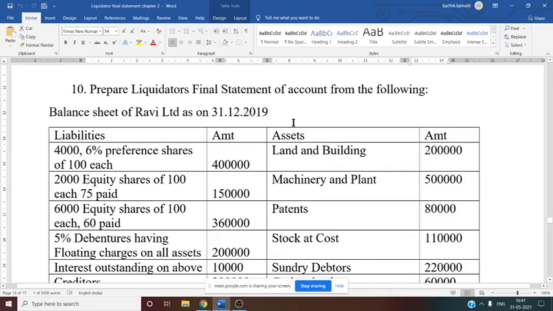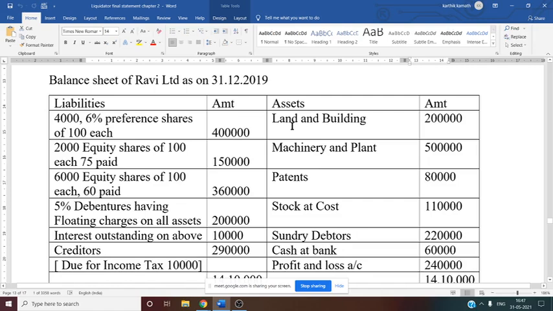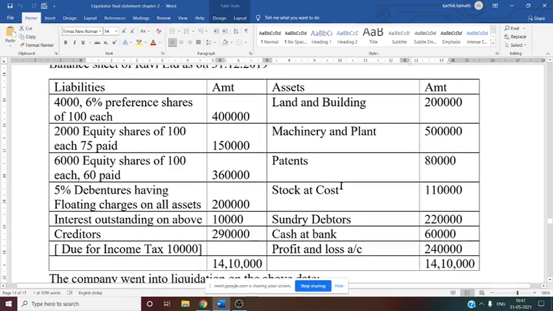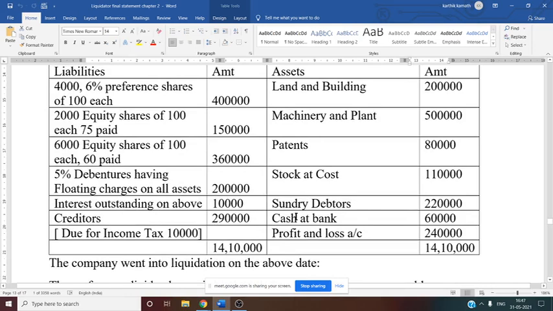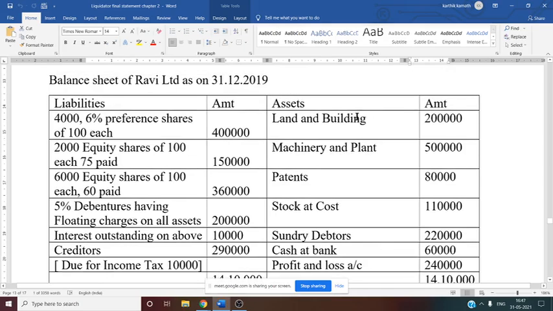If you see the asset side, there is land and building, plant and machinery, patent, stock at cost, sundry debtor, cash at bank, and profit and loss account debit balance is given. Now it is very simple, because they will give you the realized value also. So no need to worry here. It is just the asset information they have given, fixed as well as current assets.